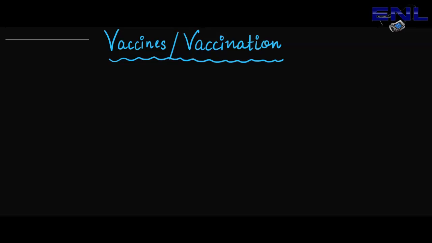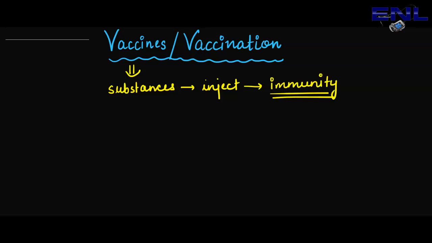So what are vaccines? Firstly, we have to know, vaccines are substances which we inject into a person or a host, and they help in developing immunity against that particular pathogen. So we know how our immune system works. Our immune system has the capability of fighting against the pathogens or the foreign bacteria or viruses that enter our body.